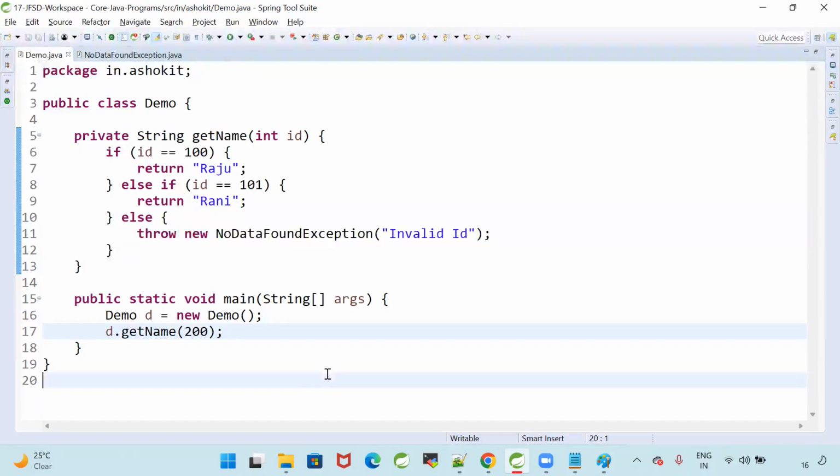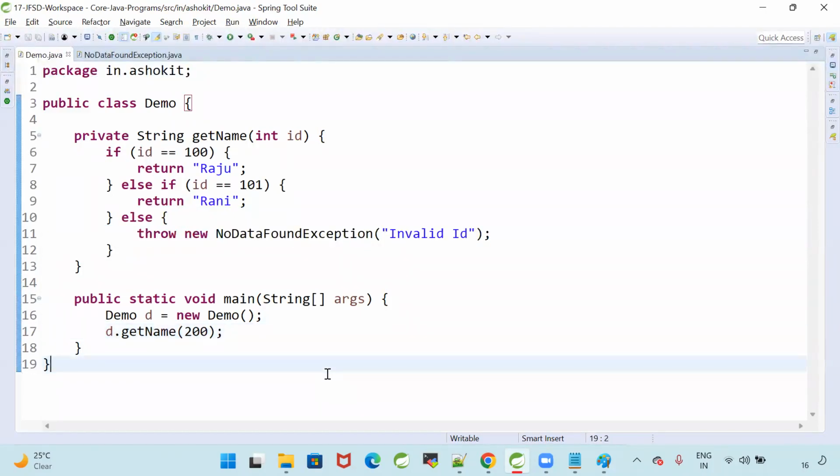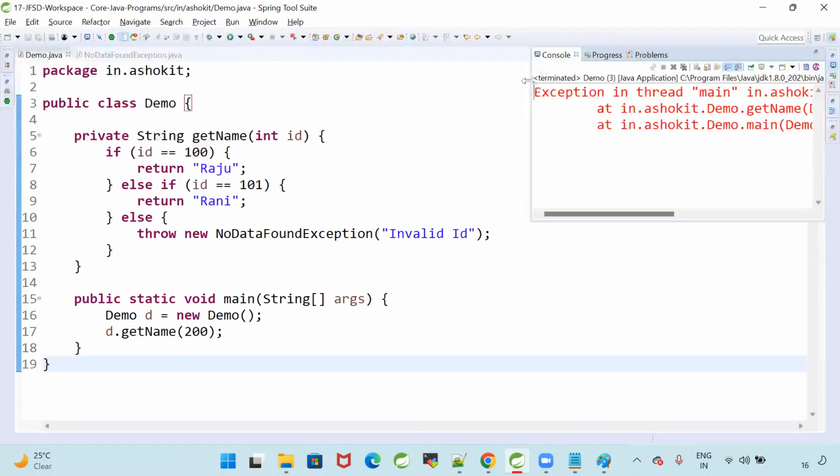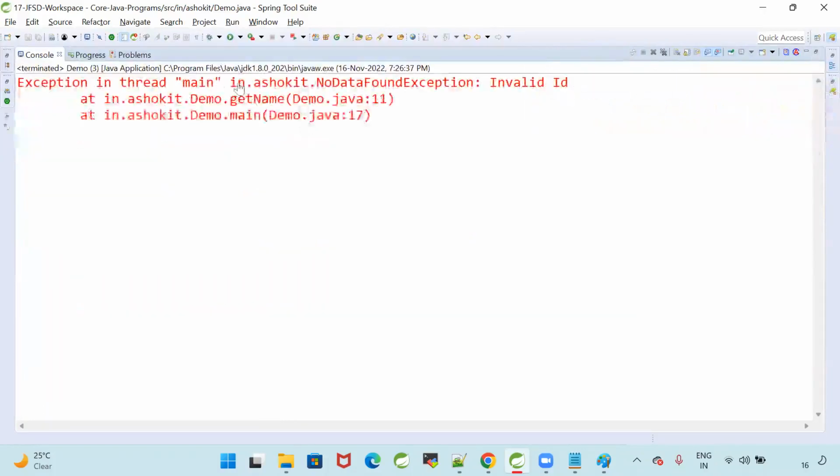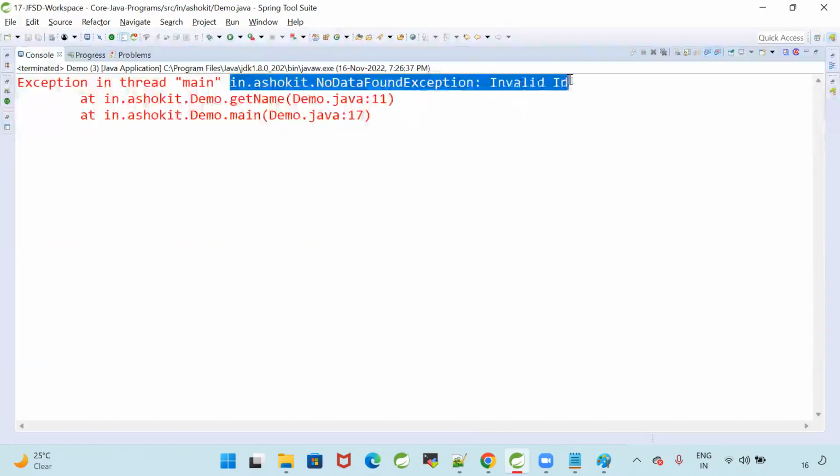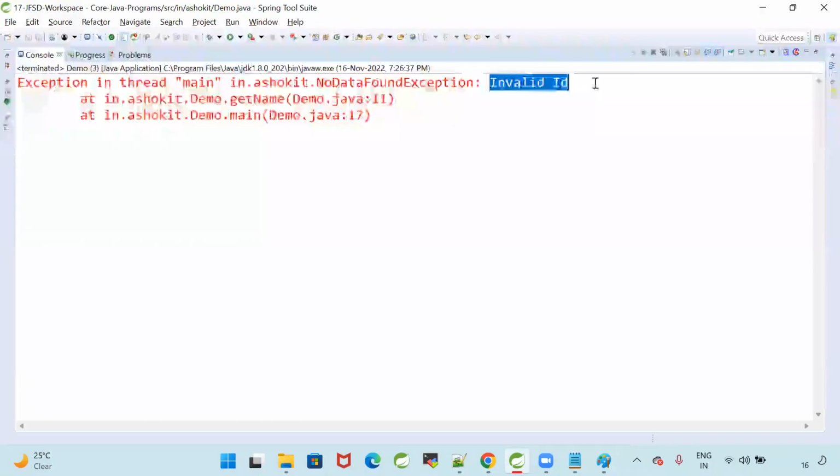Am I handling that exception? I'm not handling that exception. When you give an invalid ID, I'm throwing the exception, and my program will terminate abnormally. Run this. Are we getting the exception now? Which exception are we getting? NoDataFoundException. Why? Because of the invalid ID.